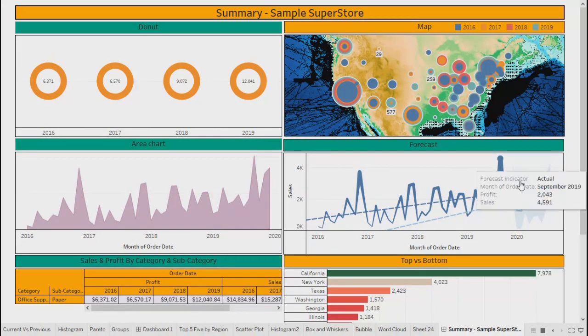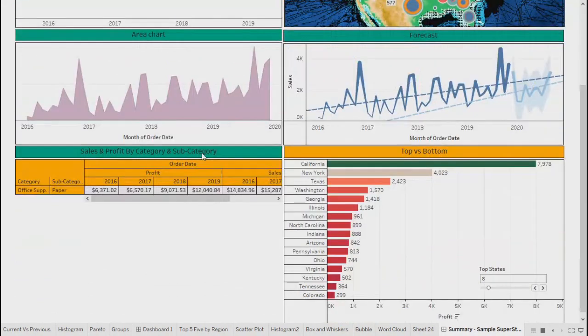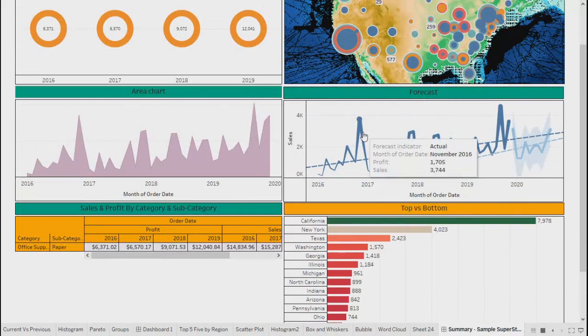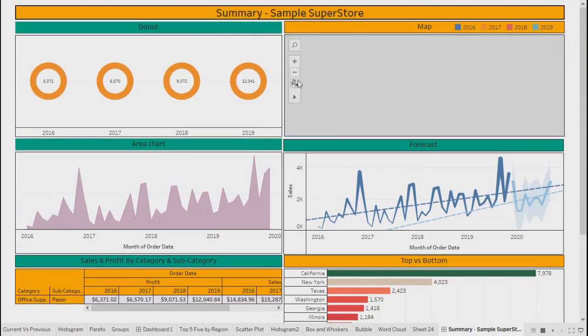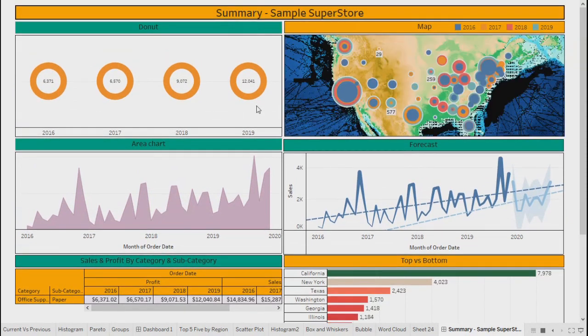See, top bottom for papers, even forecast for paper, because we selected the forecast sheet also. So it is showing all years' data, but only for paper.